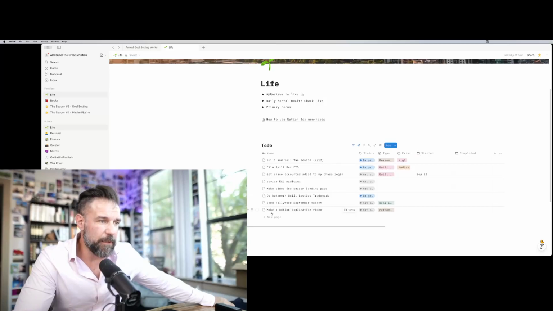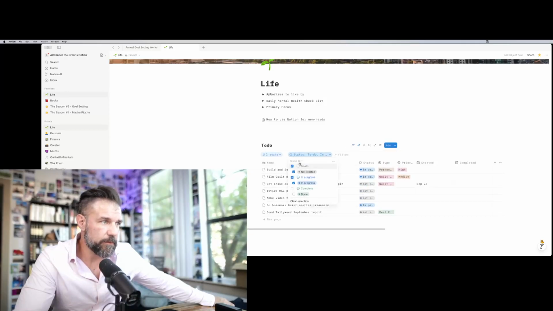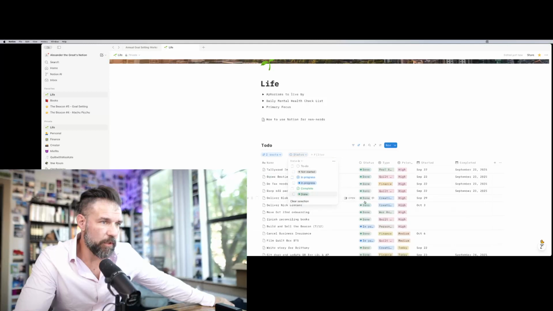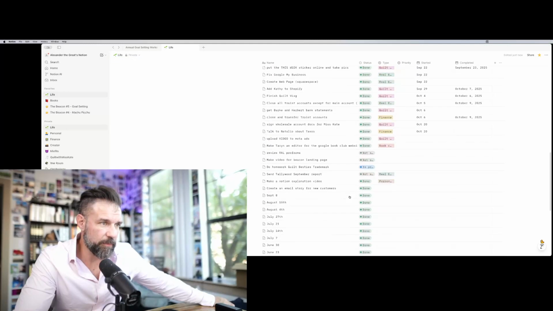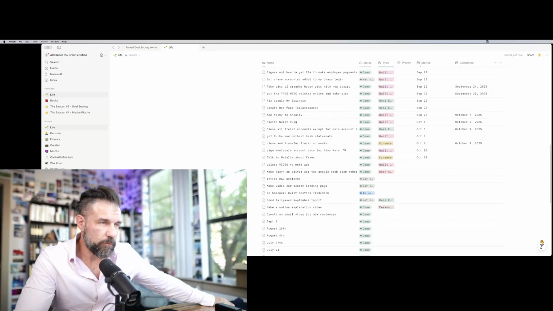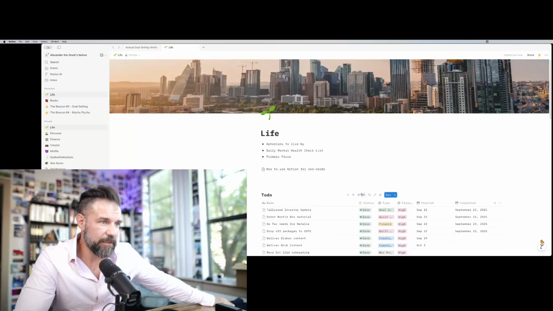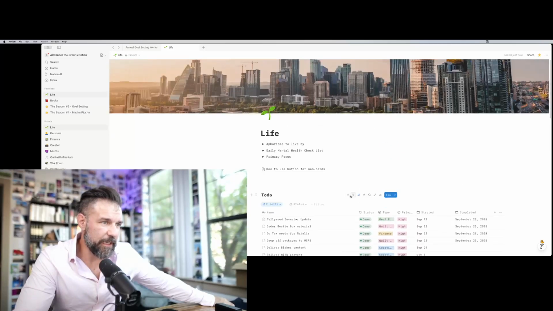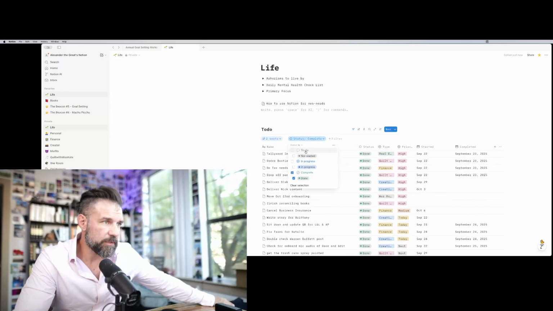And then I can check this off, and I have it filtered so that when something says status is done, it goes away. If I take that filter off, look at all these things, right? All these things are going to show up. So that's it. That's like 90% of what I do. It's that simple. I'm going to take this back off. Okay. So, see, I messed that up.